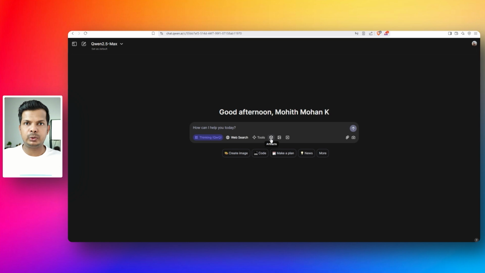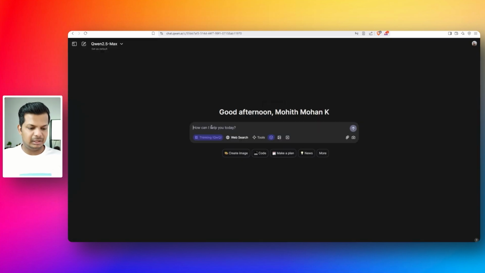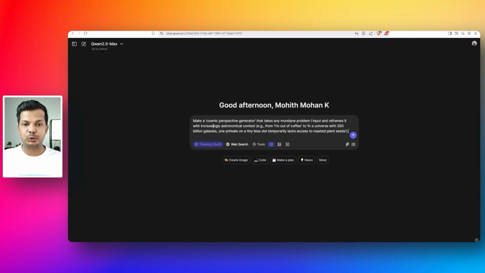Okay. I'm also going to make sure that artifact is on. Remember the last time I created a video on Qwen chat, this artifact feature was a bit of a bug. And I was taking the code from here and putting it in code view to view the code because the artifact was buggy. So let's see if they fixed it, or otherwise we'll visualize the code again in code view. Because it's a thinking model, let's give it something to think about.